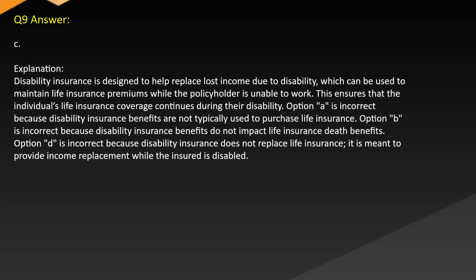Option A is incorrect because disability insurance benefits are not typically used to purchase life insurance. Option B is incorrect because disability insurance benefits do not impact life insurance death benefits. Option D is incorrect because disability insurance does not replace life insurance. It is meant to provide income replacement while the insured is disabled.